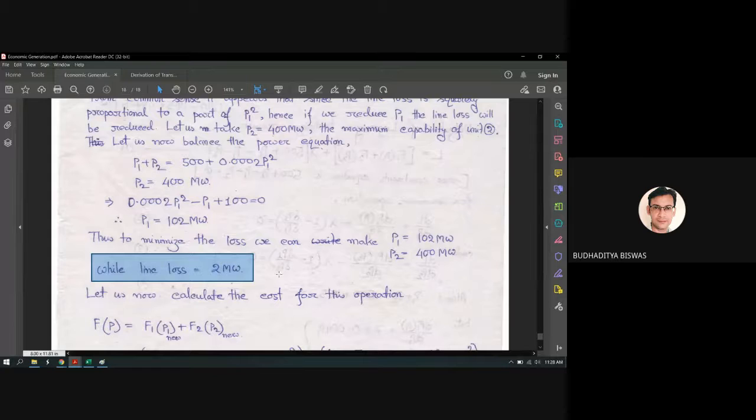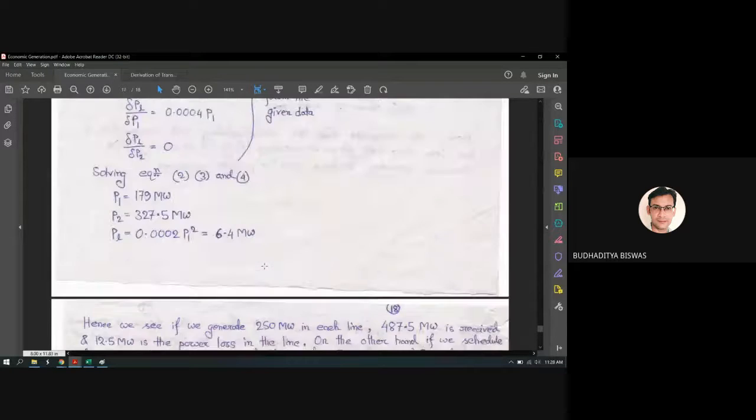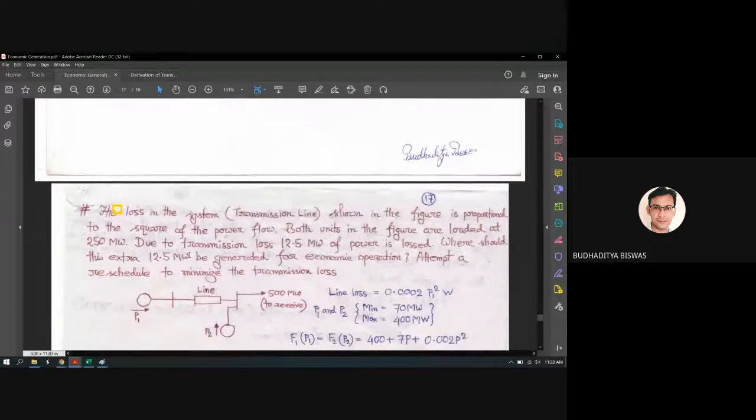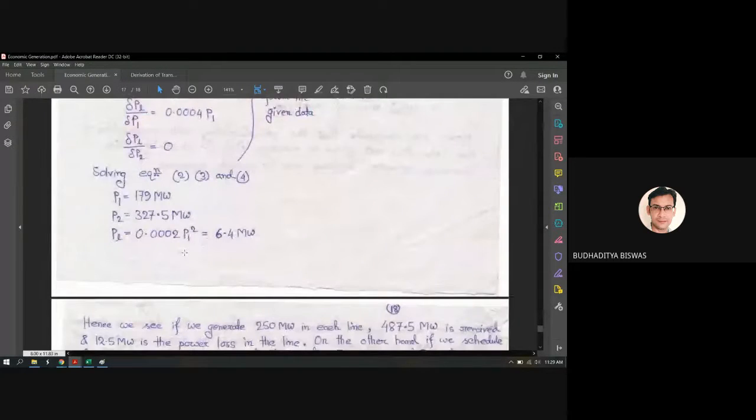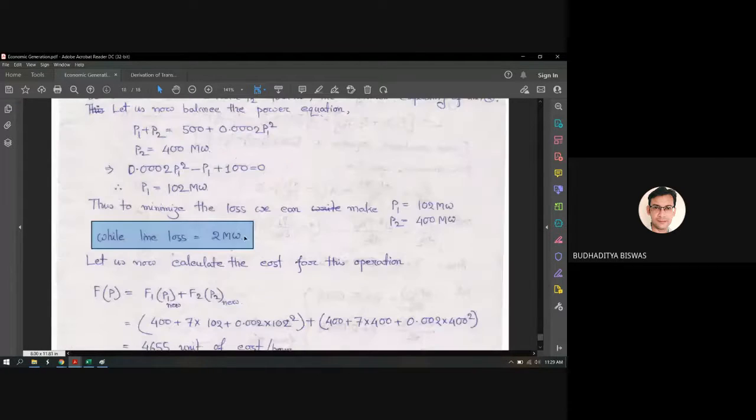Now, is it good or bad? Initially we have 250 megawatt for each plant and 12.5 megawatt is the transmission loss. Then we applied our coordination equation and found that P1 equals 179, P2 equals 327.5, and the line loss is also reduced, something like 6.4. Now again we do some calculation and it comes that P1 equals 102 megawatt, P2 equals 400 megawatt, and the line loss is 2 megawatt.